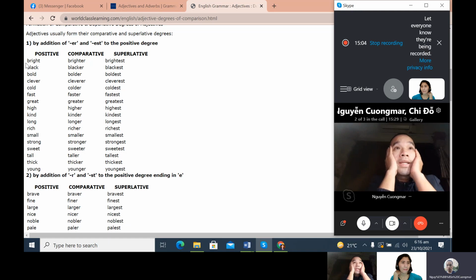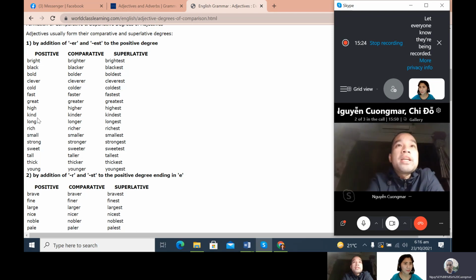Black, blacker, blackest; bold, bolder, boldest; clever, cleverer, cleverest; cold, colder, coldest; fast, faster, fastest; great, greater, greatest; high, higher, highest; kind, kinder, kindest; long, longer, longest; rich, richer, richest; small, smaller, smallest; strong, stronger, strongest; sweet, sweeter, sweetest; tall, taller, tallest; thick, thicker, thickest; young, younger, youngest.